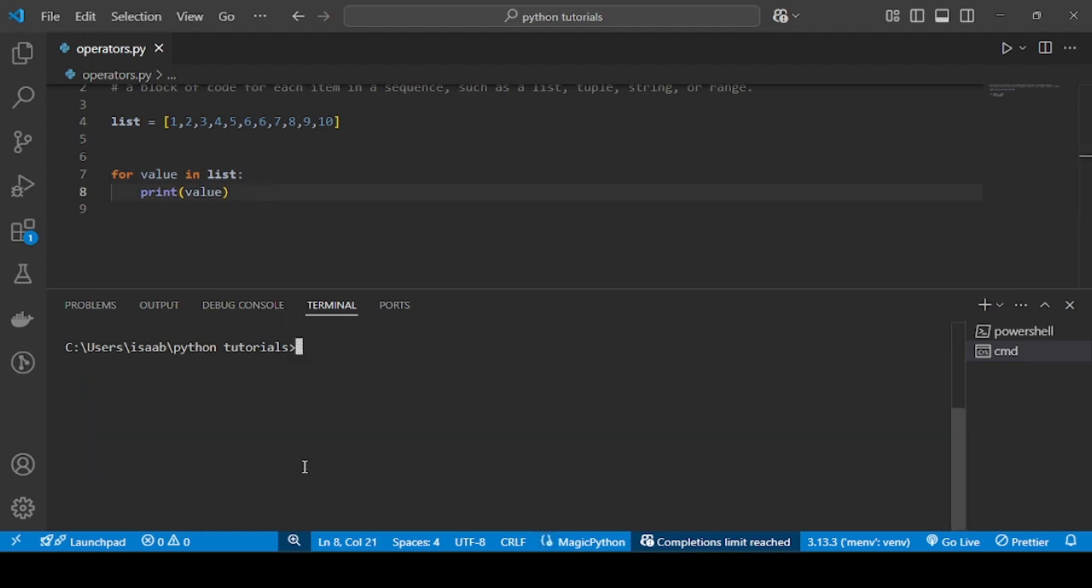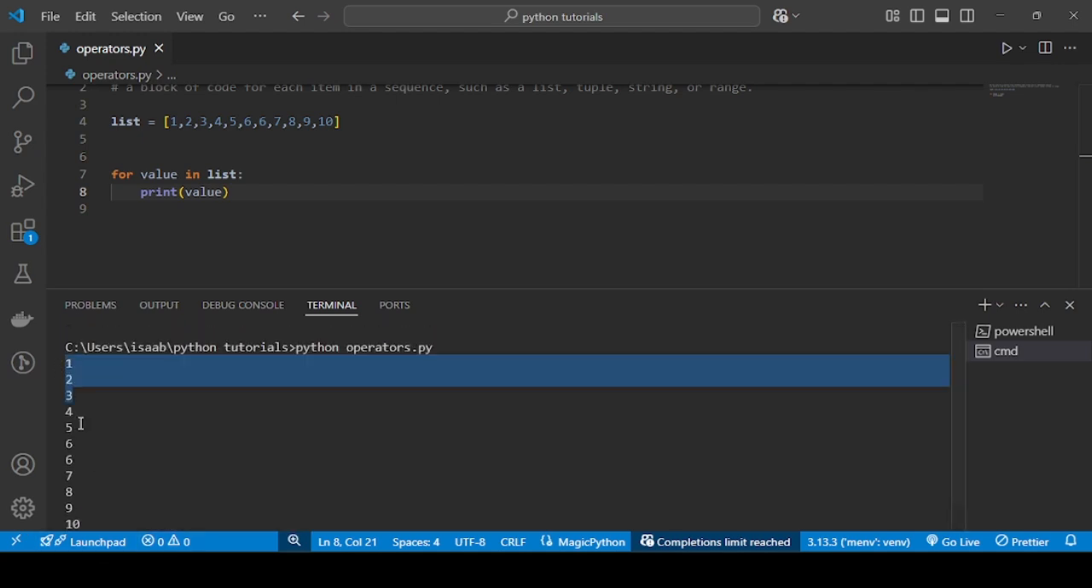Let us clean this terminal. Then python operators.py. Run the code. You can see it is starting from 0 up to the last index.